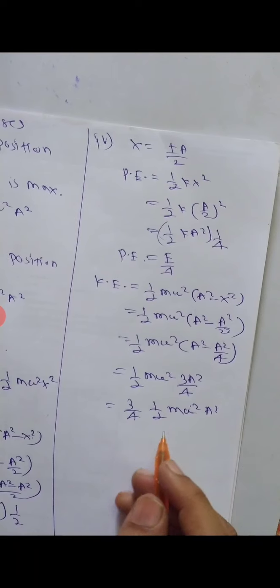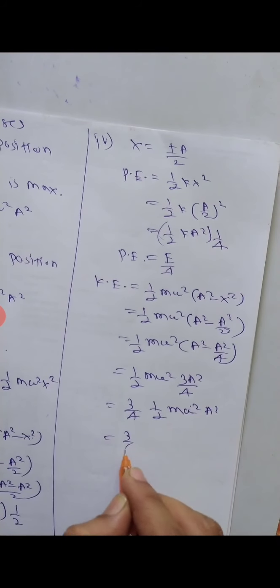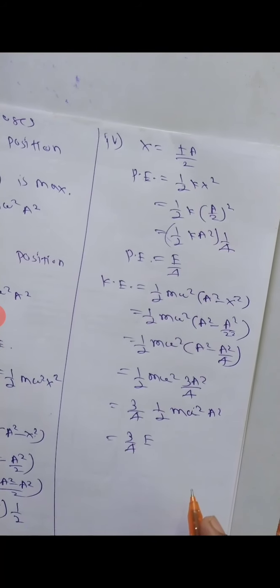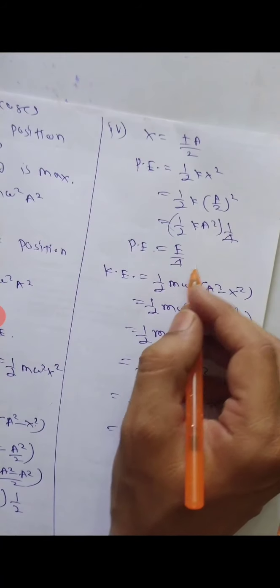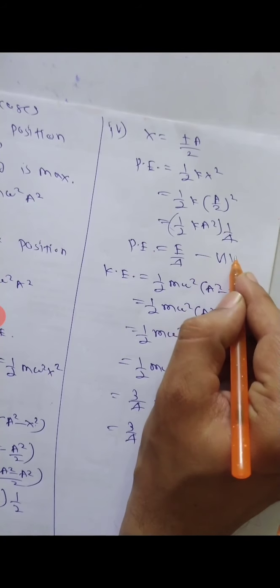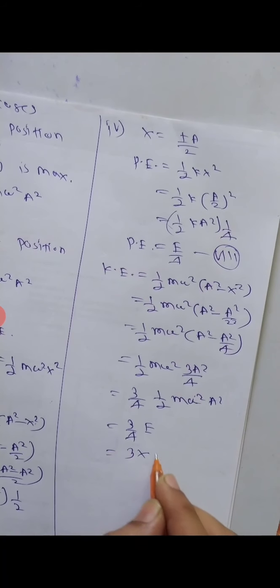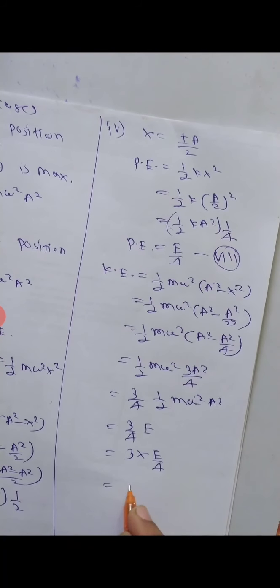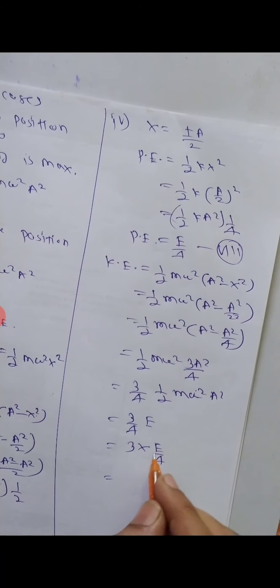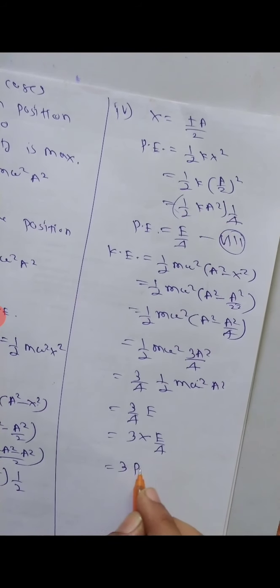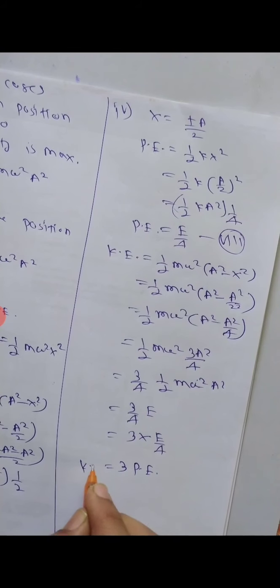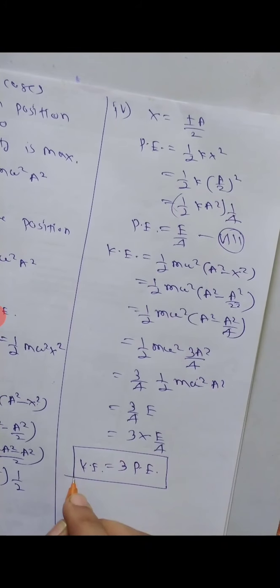And again we know that this is nothing but your energy. This is the value of E. And what is E by 4? If you consider this as your equation A, so this will be 3 into E by 4. So E by 4 is nothing but your potential energy. So 3 into potential energy, which is equal to